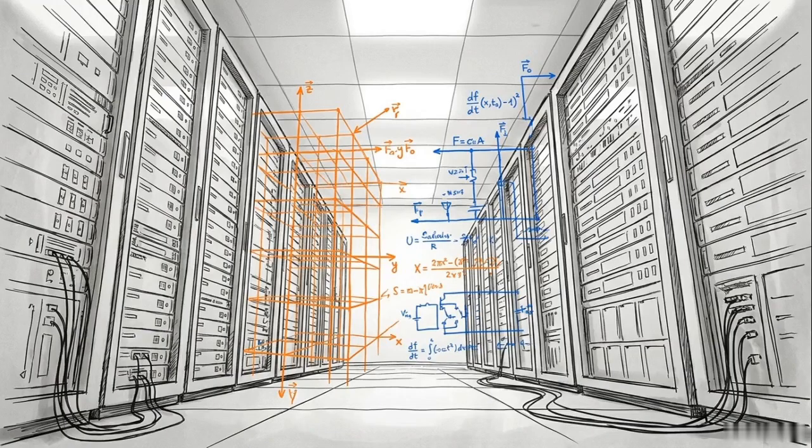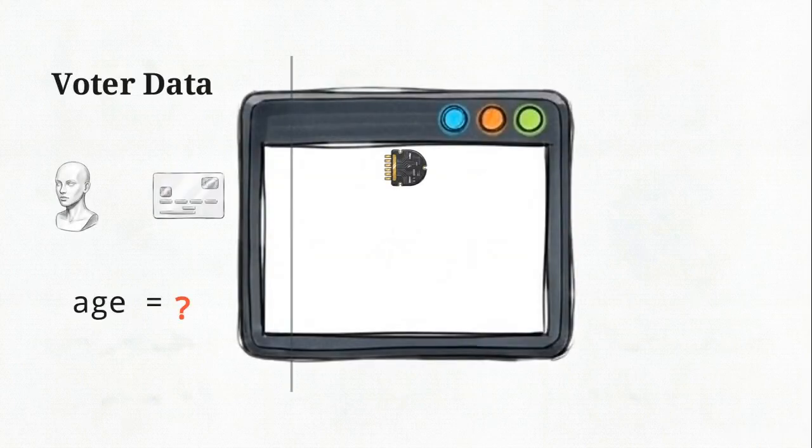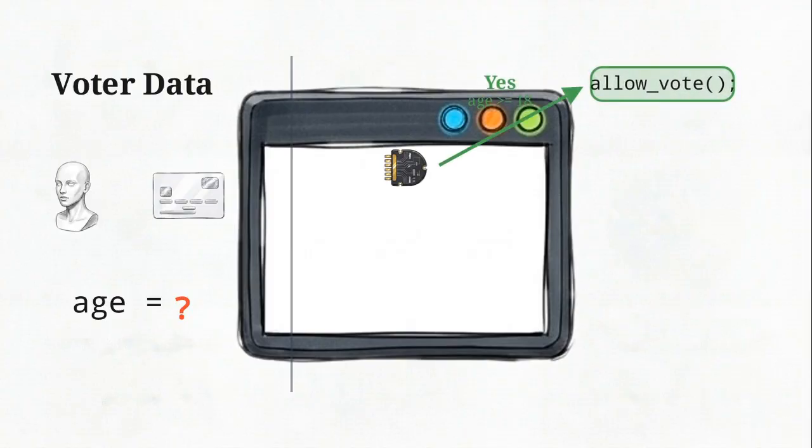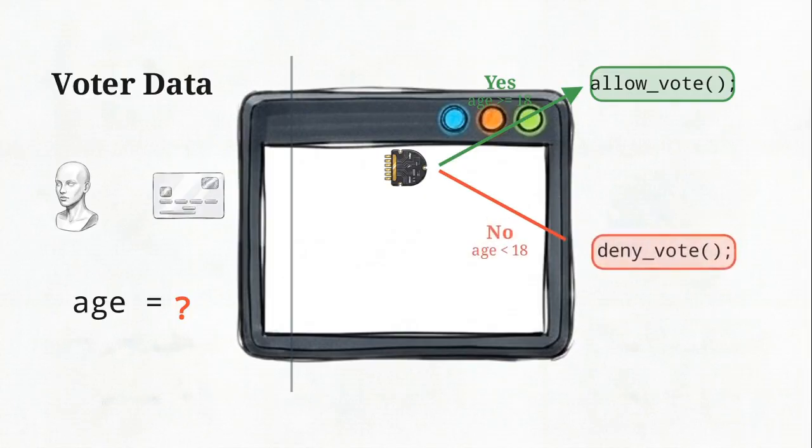mapping hardware memory limits and strict mathematical laws directly onto the code architecture. This diagram shows a basic age check for a voting system. On the right, the logic splits into a green yes path for anyone 18 or older and a red no path for anyone younger. Every real-world software system relies on this kind of conditional gatekeeping.